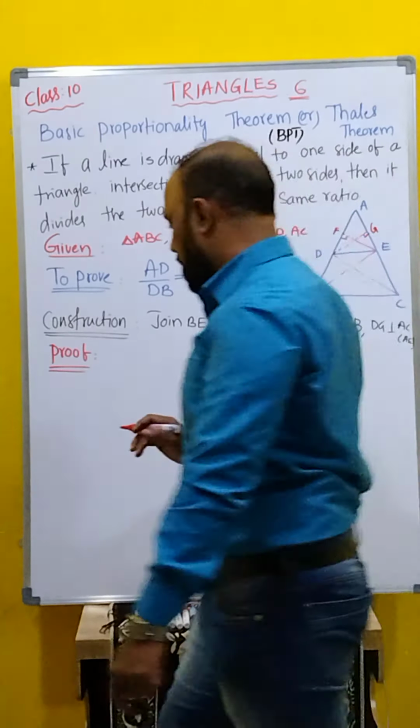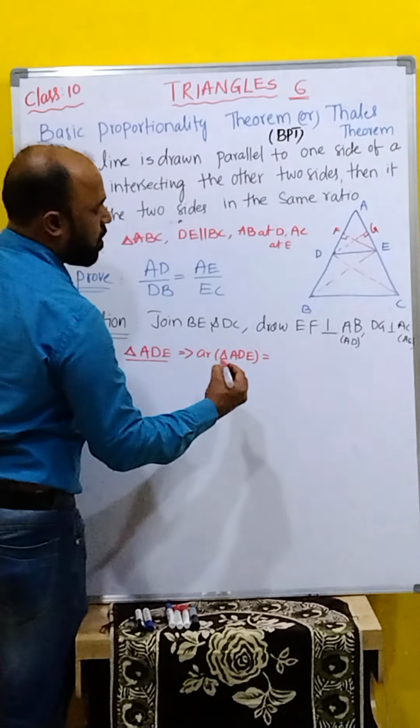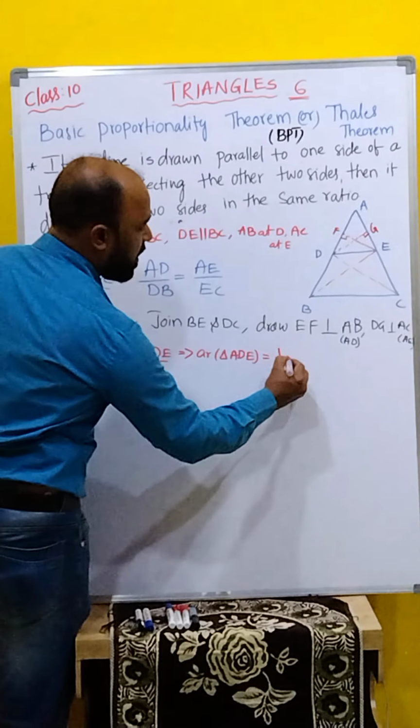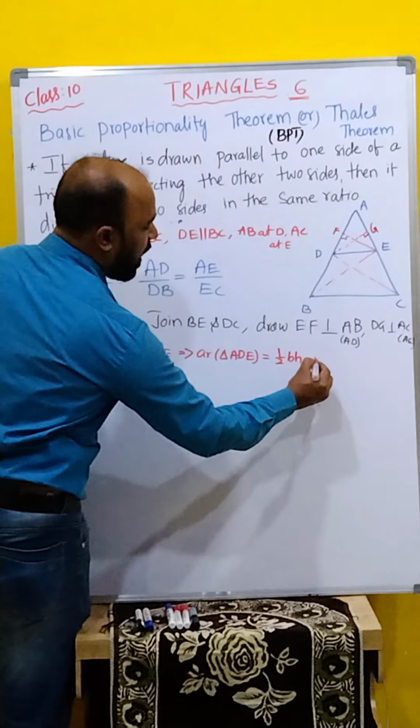Area of triangle ADE you will find from this. Area of triangle ADE is equal to, what do we know? Half into base into height. Half is no change. And what is the base here? AD is the base.